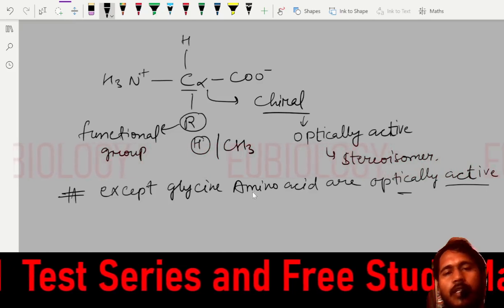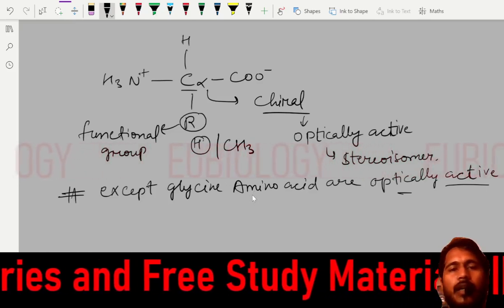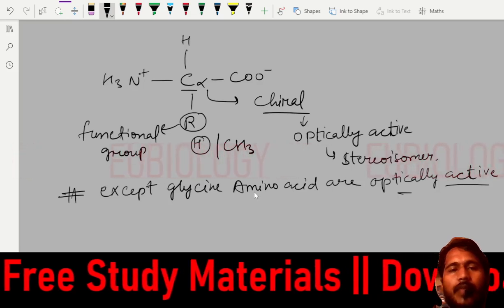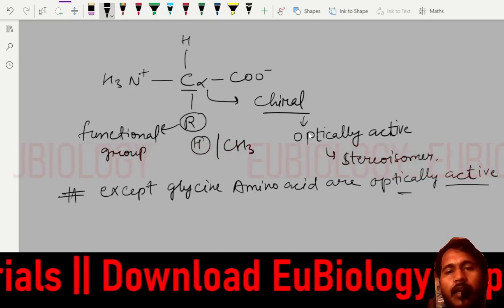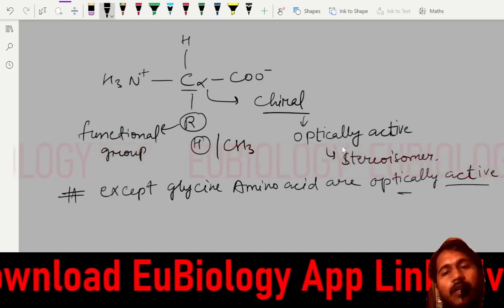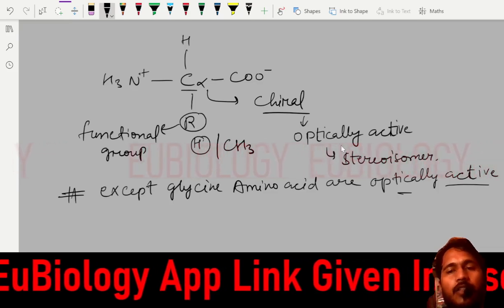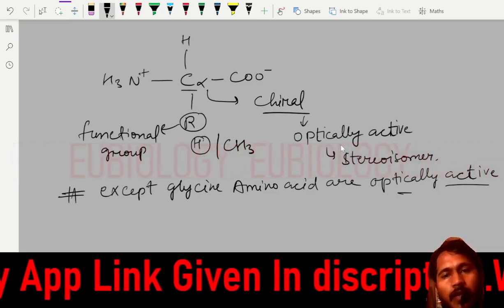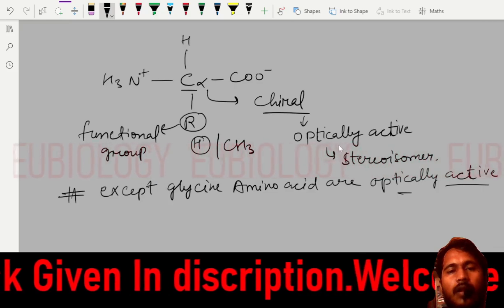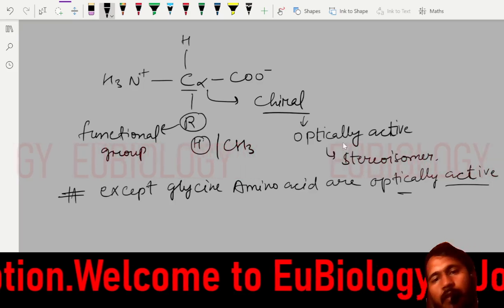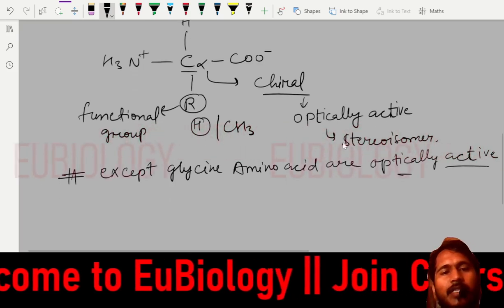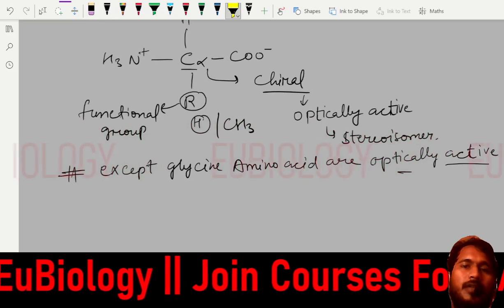If it is chiral, it means different groups are attached to its valences; they are not the same. And if it is chiral, then it will be optically active. What is the meaning of optically active? A non-superposable image will be formed, and then it will give you the stereoisomer. Except glycine. Note it down. Except glycine.